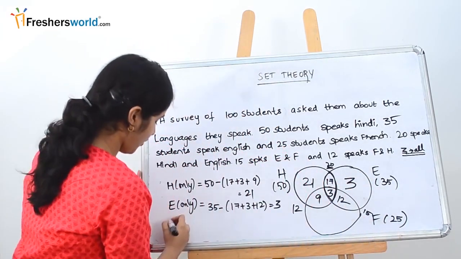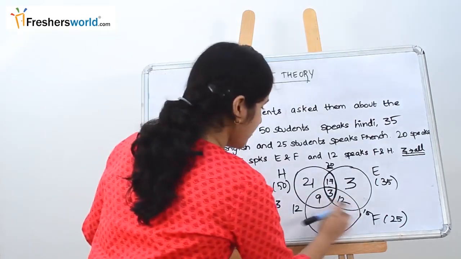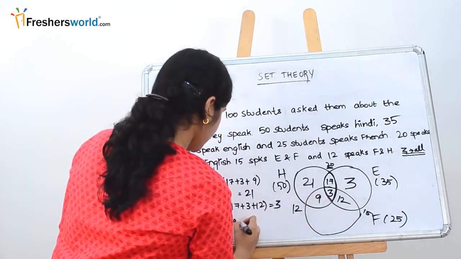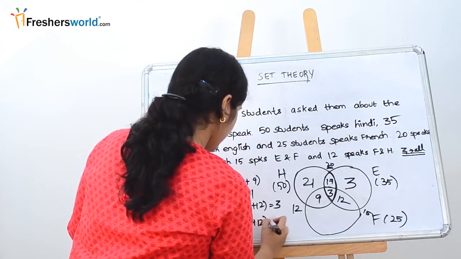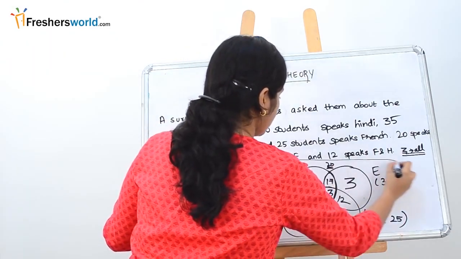Next is French only. French only is nothing but 25 minus (9 plus 3 plus 12), which is 24, so the answer is 1. So we have completed the overall circle.